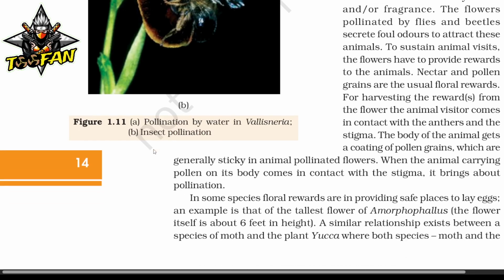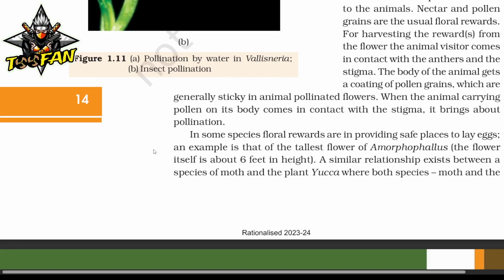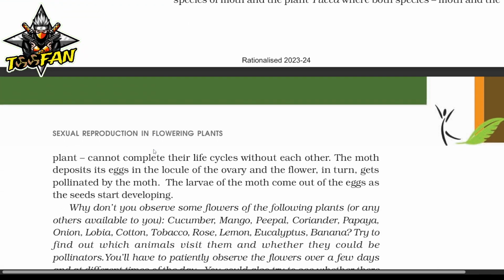In some species, floral rewards are in providing safe places to lay eggs. An example is that of the tallest flower, Amorphophallus. The flower itself is about 6 feet in height. A similar relationship exists between a species of moth and the plant yucca, where both species, moth and the plant, cannot complete their life cycle without each other. The moth deposits its egg in the locule of the ovary, and the flower in turn gets pollinated by the moth. The larva of the moth comes out of the eggs as the seeds start developing.